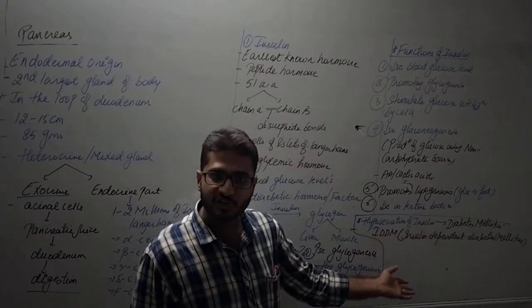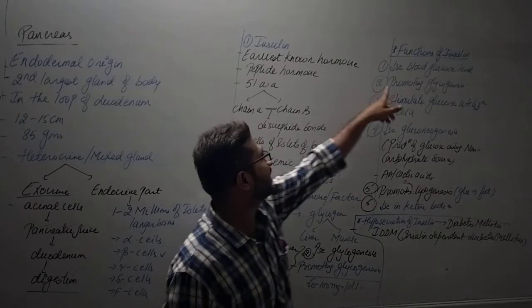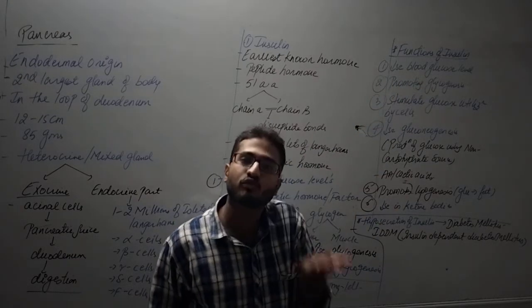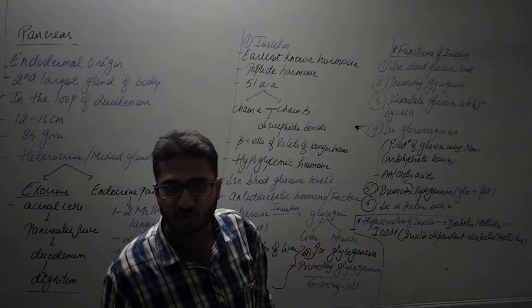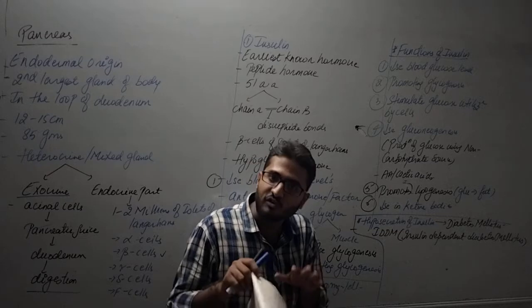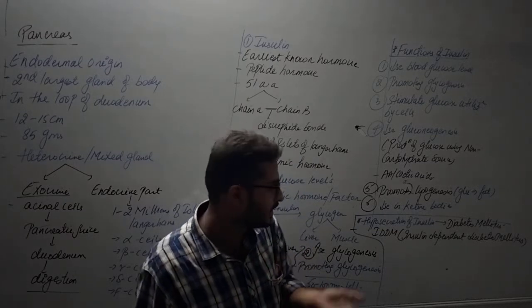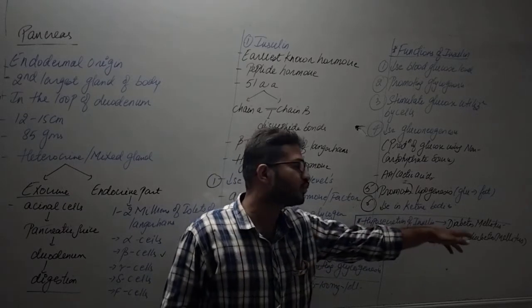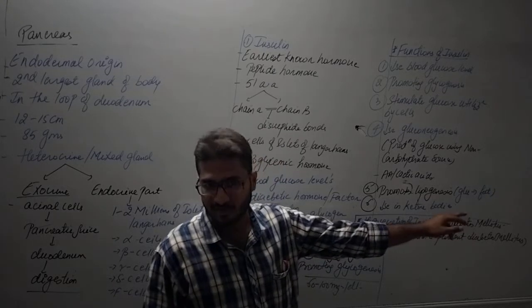If there is an insulin deficiency, of course decreased blood glucose level will not be formed, so blood glucose level will increase. The condition is called hyperglycemia. So if there is a hyposecretion of insulin, that means insulin is secreted in less quantity, that leads to a condition called diabetes mellitus.